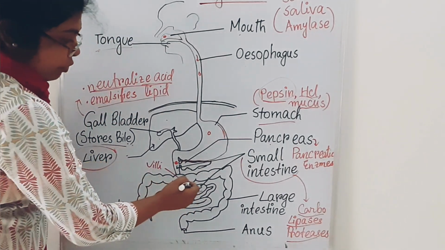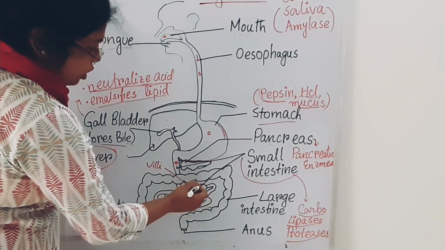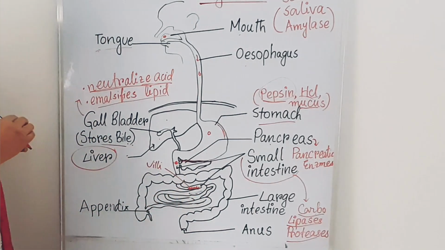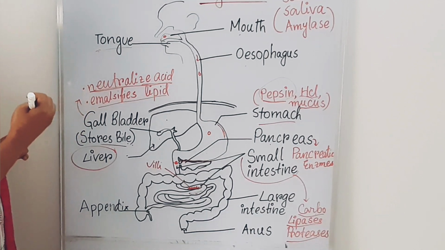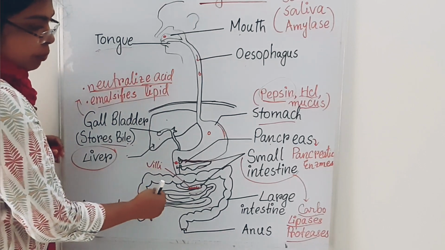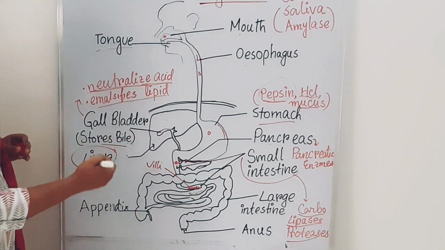Villi contain very thin, fine blood vessels which can directly absorb the food material from the digestive system into the body.